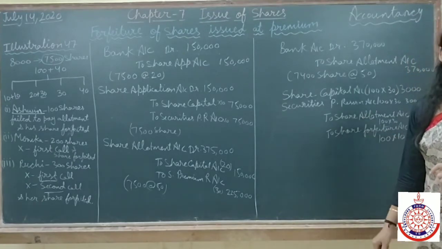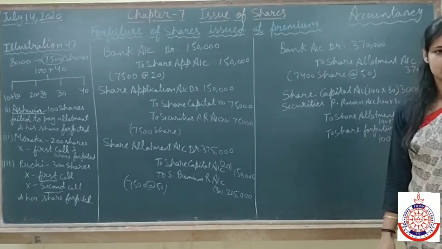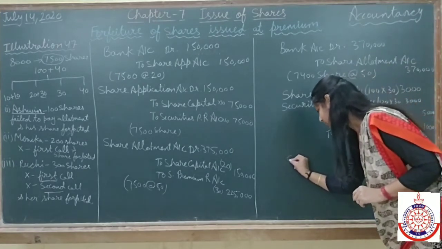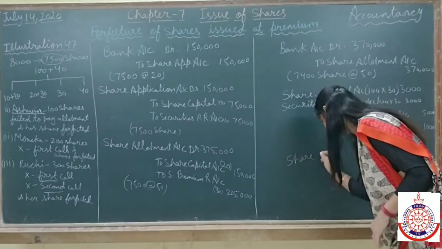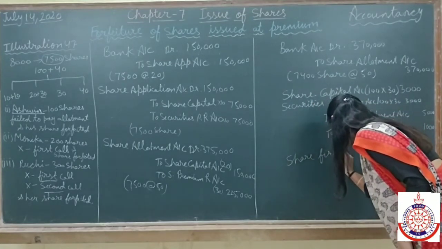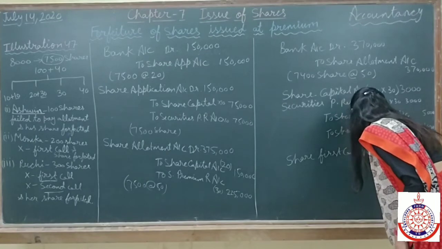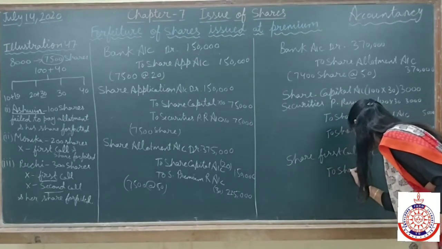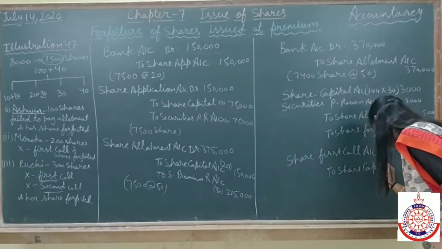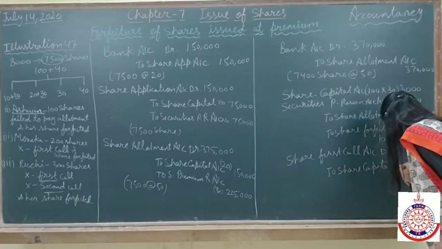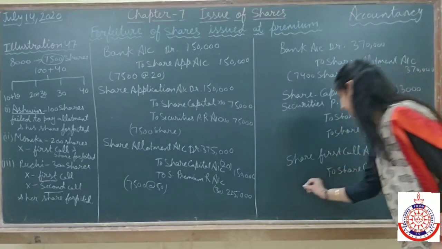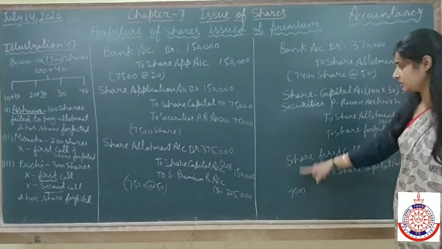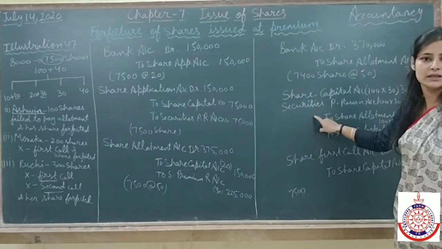After this, our next entry is the amount due on first call. The entry will be, everyone knows the entry, share first call account debit to share capital account. Now listen carefully here. We have 7,500 shares. Out of this 7,500 shares, our 100 shares have been cancelled.